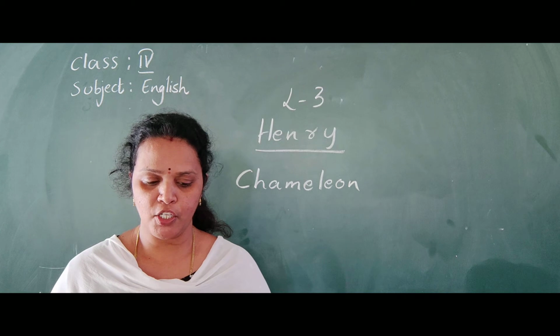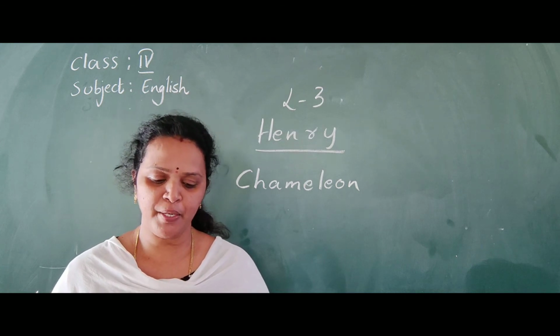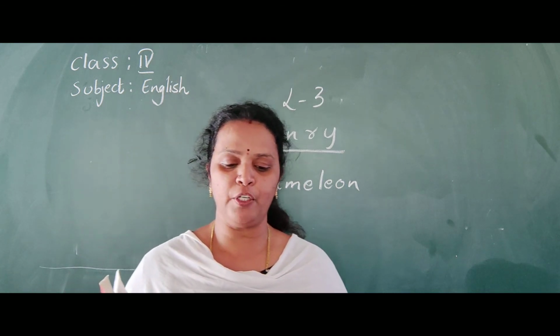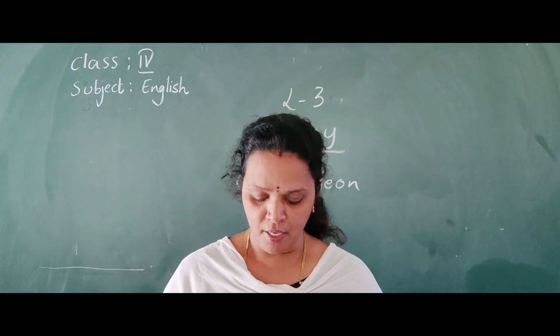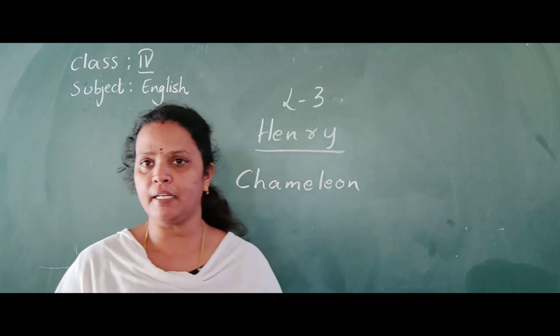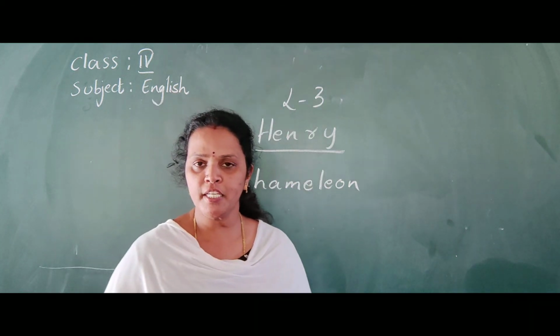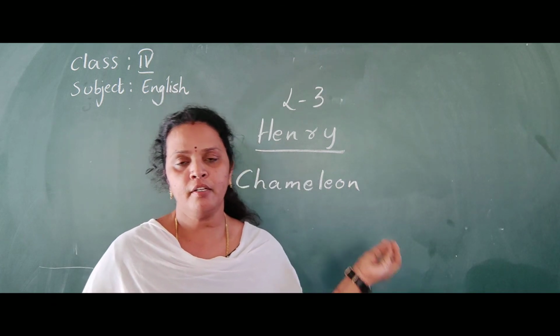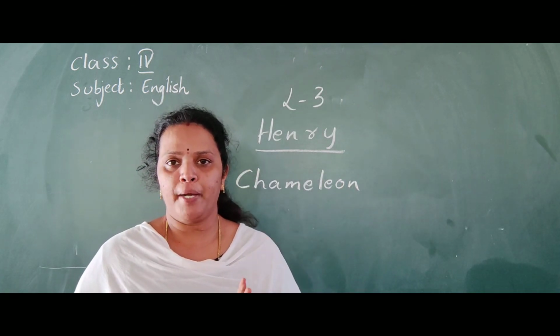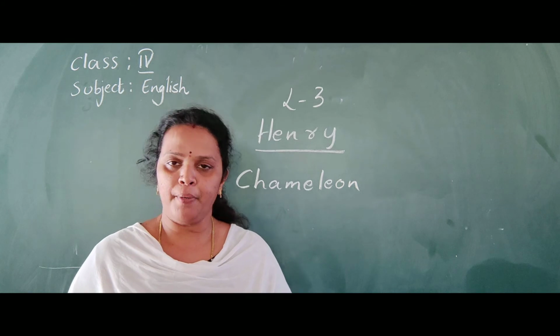On this occasion, slowly Henry managed to smuggle himself into the basket of papayas. Smuggle means move things secretly without anyone seeing. This Henry went into the basket and hid among the papayas.